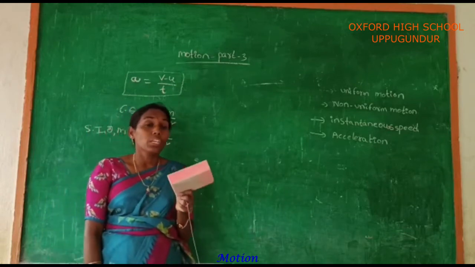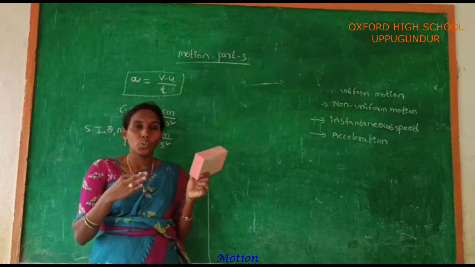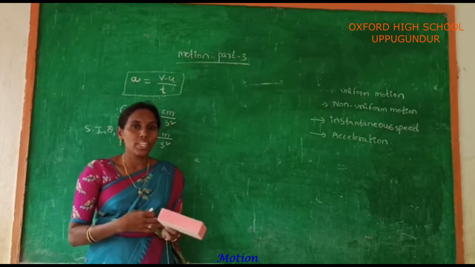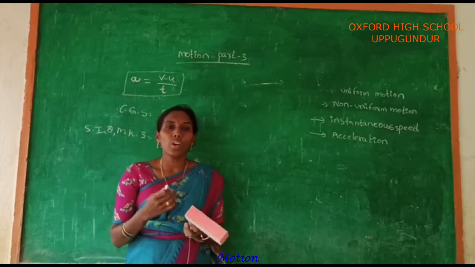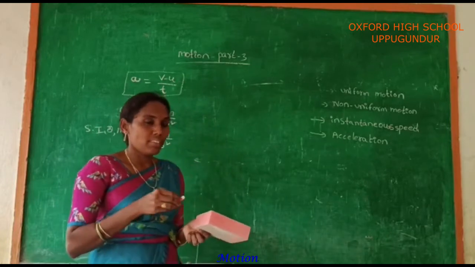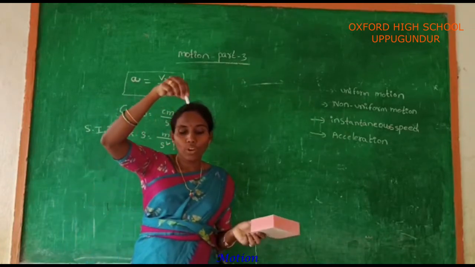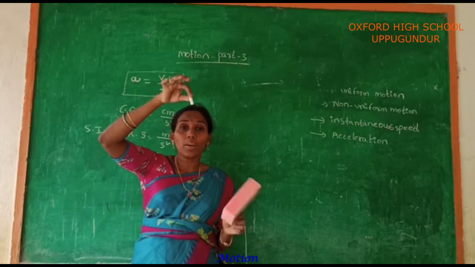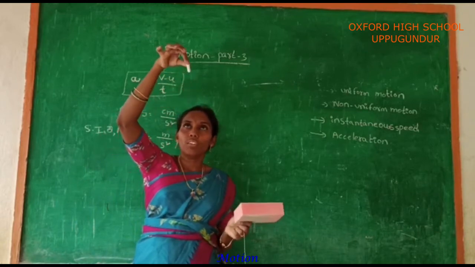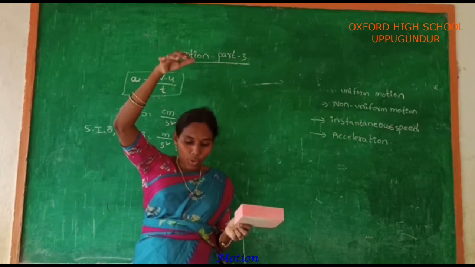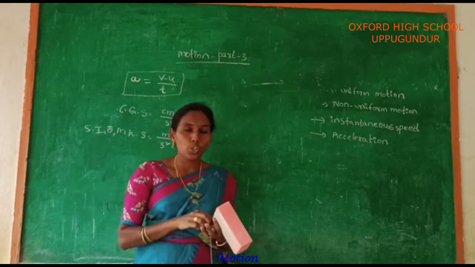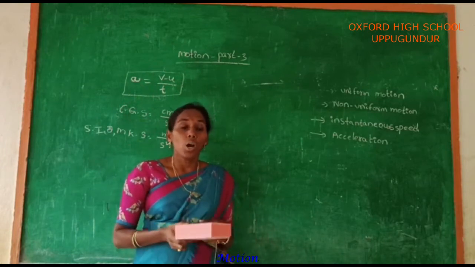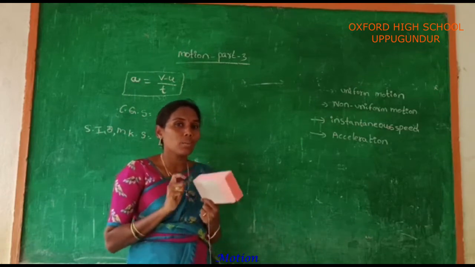Acceleration is of two types: positive acceleration and negative acceleration. What is positive acceleration and what is negative acceleration? See, if your body is freely falling, meaning we are not applying any force, and it is dropped from a certain height until it touches the ground, the acceleration should be taken as positive. How should this acceleration be taken as positive?